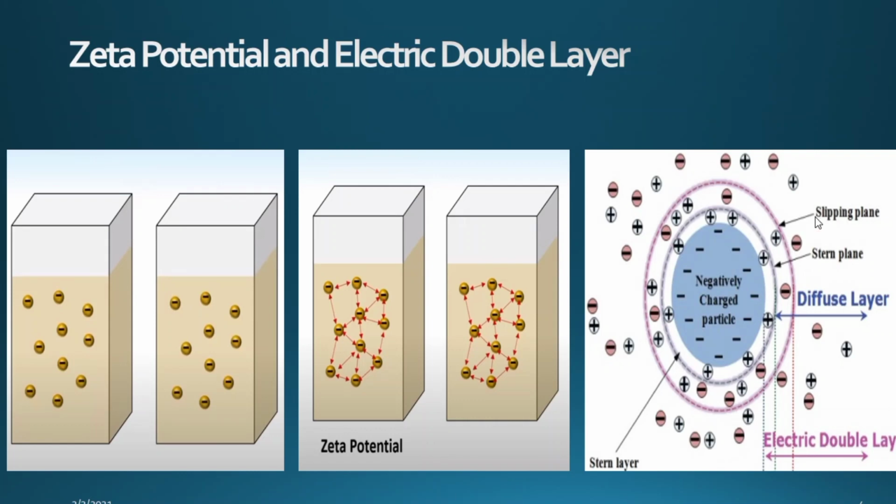The third diagram explains the concept of the electric double layer as a charged particle crosses the interface between two phases of matter, a solid and a liquid. Here you can see that there are two layers. The first one is the stern layer. It remains almost fixed to the solid surface, and the second layer is the diffuse layer. Zeta potential is used to estimate the main characteristics of electrostatic repulsion, prevention and particle aggregation.